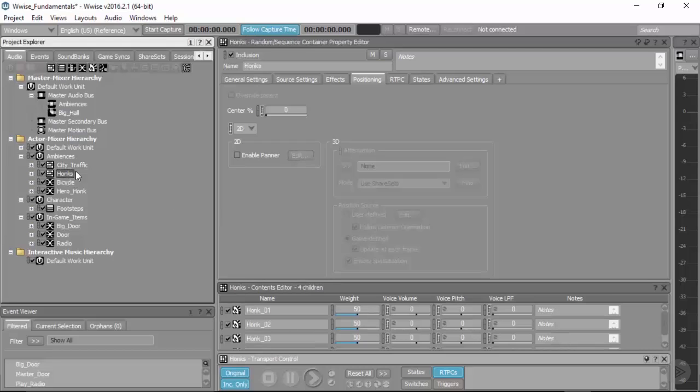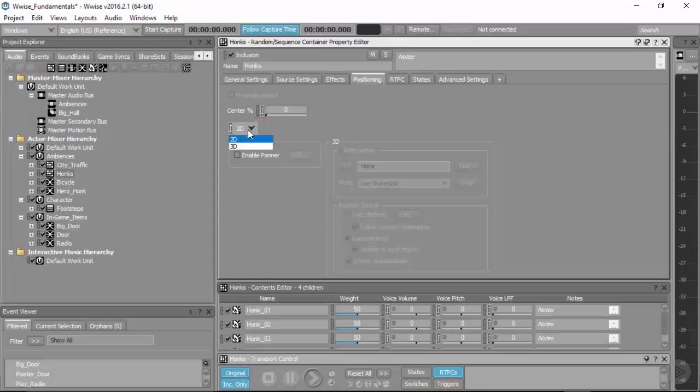However, let's say we want these honks to come from actual vehicles. Then we want to go into this drop-down menu and switch this over to 3D. 3D means that the sound, even if it starts as a stereo audio file, will automatically be merged down into a mono source, and that mono source can then be physically placed into your game environment.